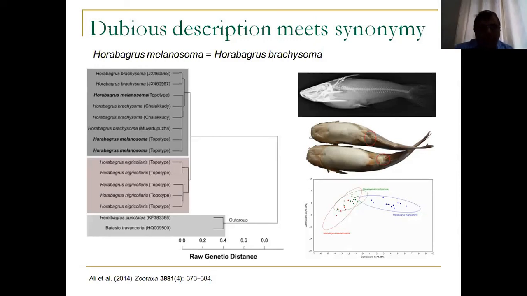So then again, what you do is you collect Melanosoma from its type locality, you collect Brachysoma from the type locality and different localities in Kerala. You do the genetic analysis, you look at morphology, you look at osteology. So we did all these things, and then we realized that Melanosoma obviously is not a valid species. So it was a completely wrong species. Essentially, it was like saying that a grandfather is a different species from a grandmother.